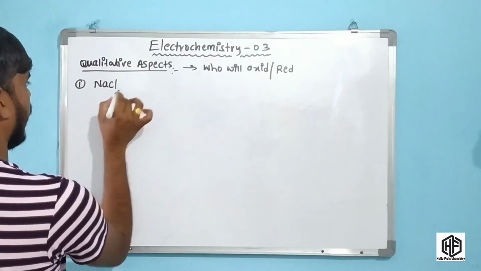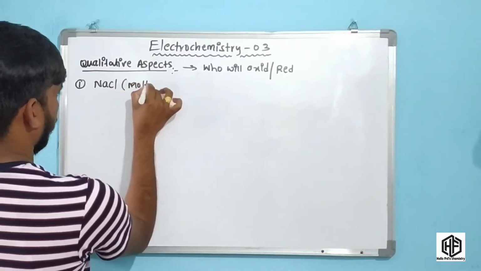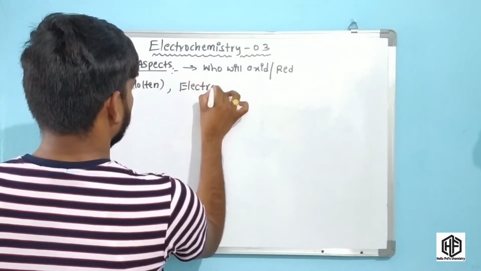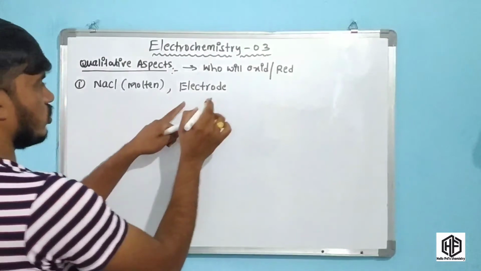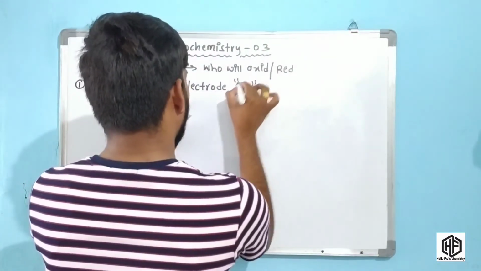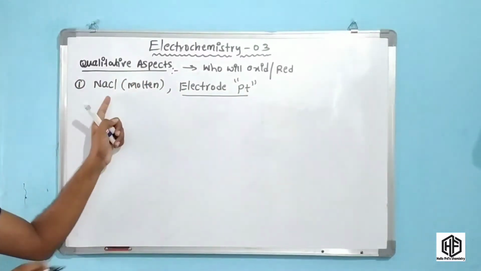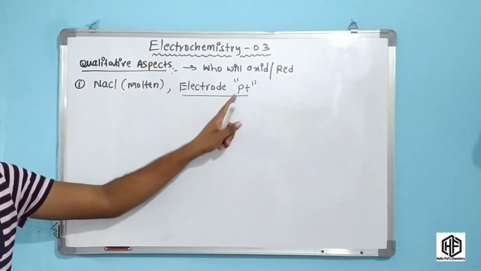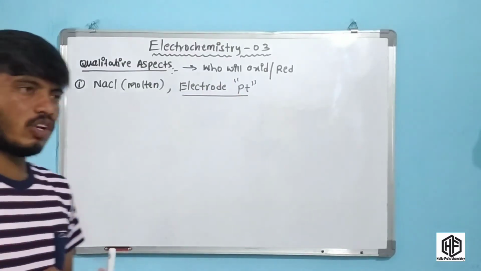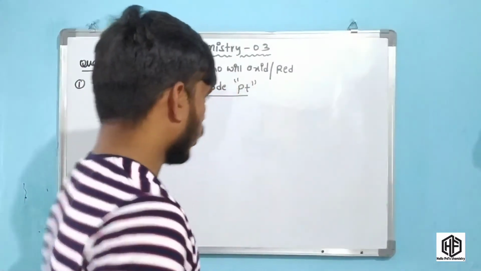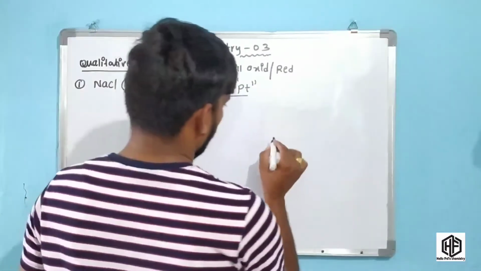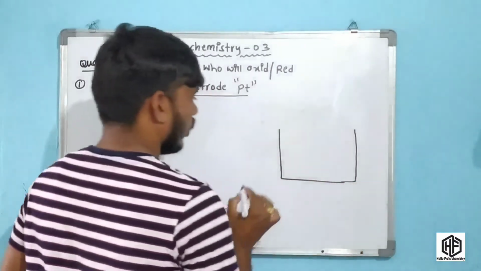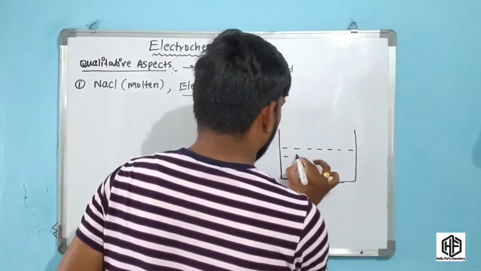The first example is NaCl in the molten state. The electrode used for this molten NaCl is the platinum electrode. This is very important. Okay friends, now we have to draw the diagram, and it is drawn like this.